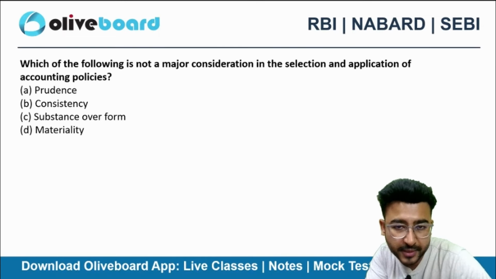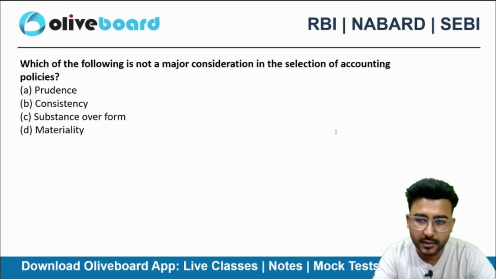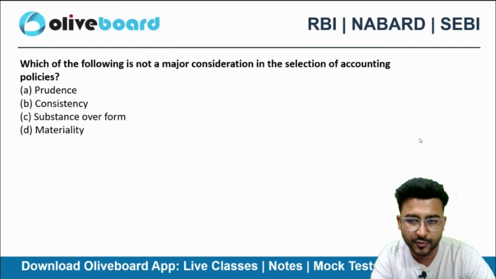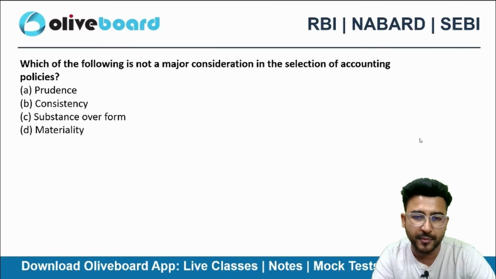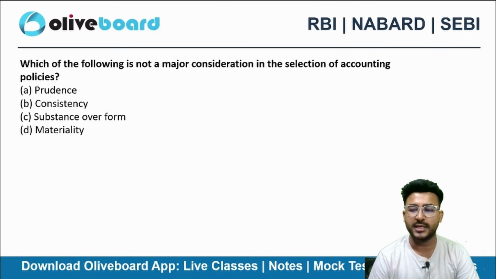The exact question came in the UPSC examination related to the accounting part. If I just remove the word application from it, it will be a better framing of the question.